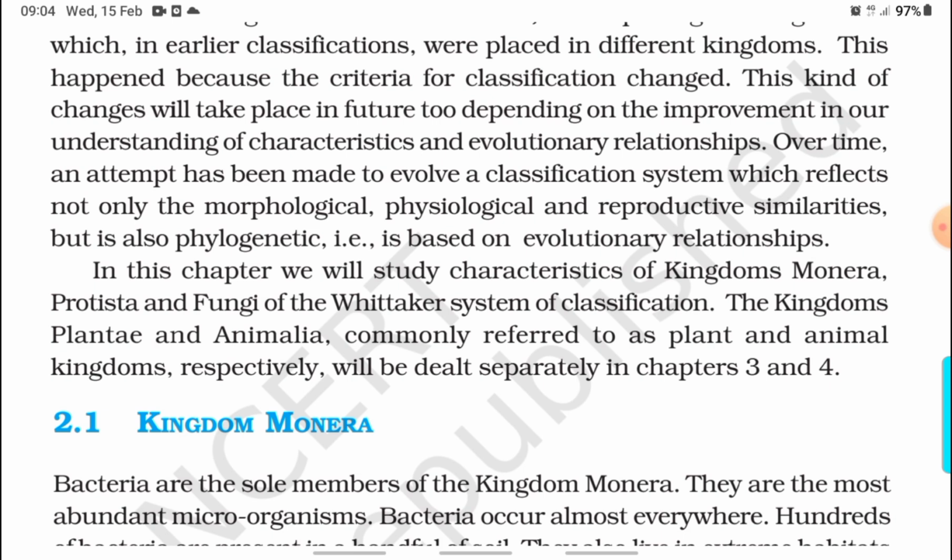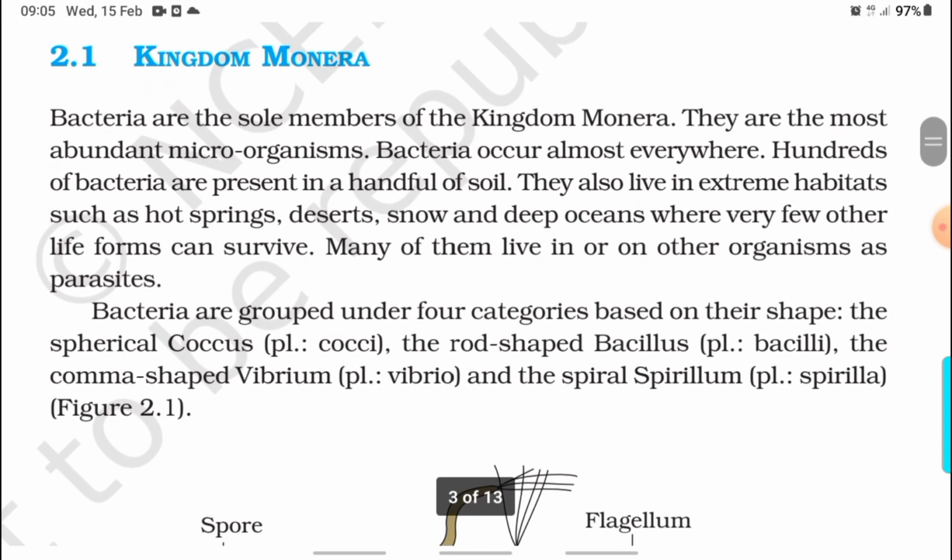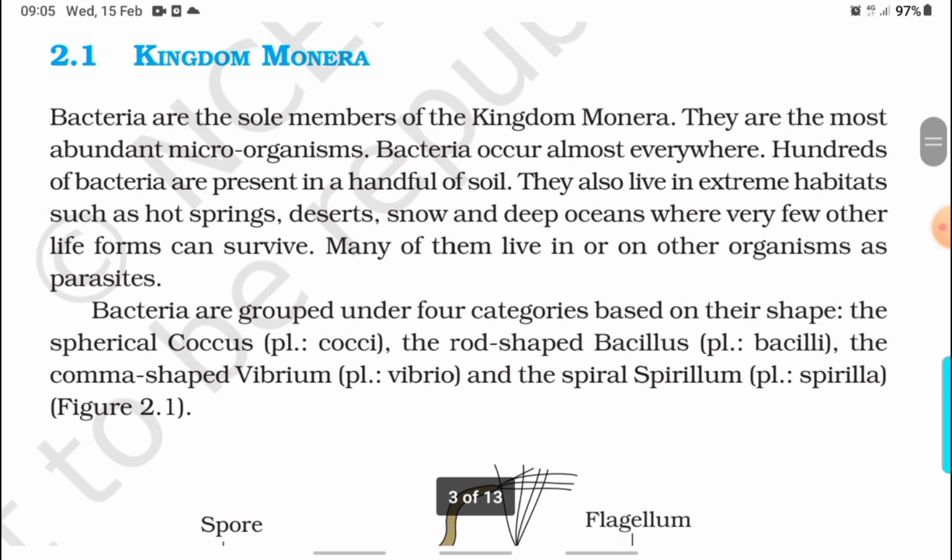In this chapter, we will study characteristics of kingdoms Monera, Protista, and Fungi of the Whittaker system of classification. The kingdoms Plantae and Animalia, commonly referred to as plant and animal kingdoms respectively, will be dealt with separately in chapters 3 and 4. Kingdom Monera. Bacteria are the sole members of Kingdom Monera.